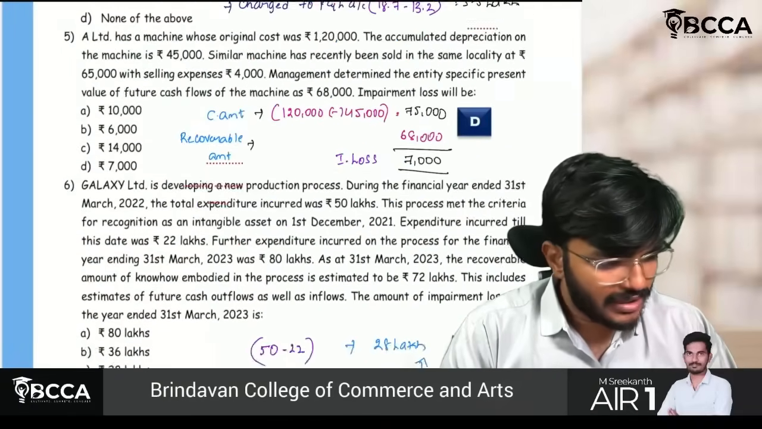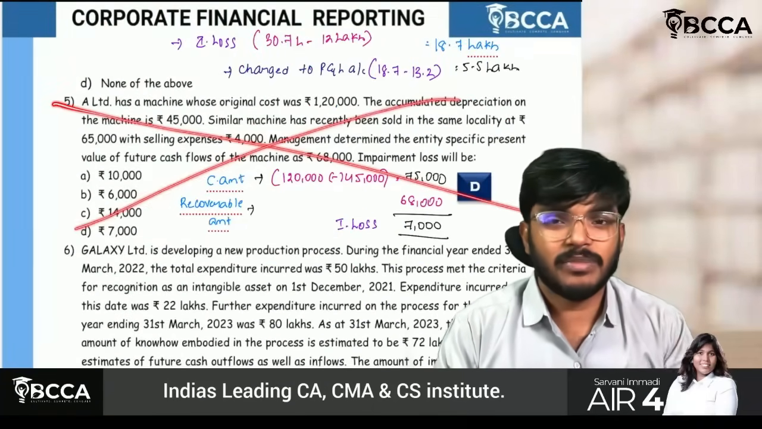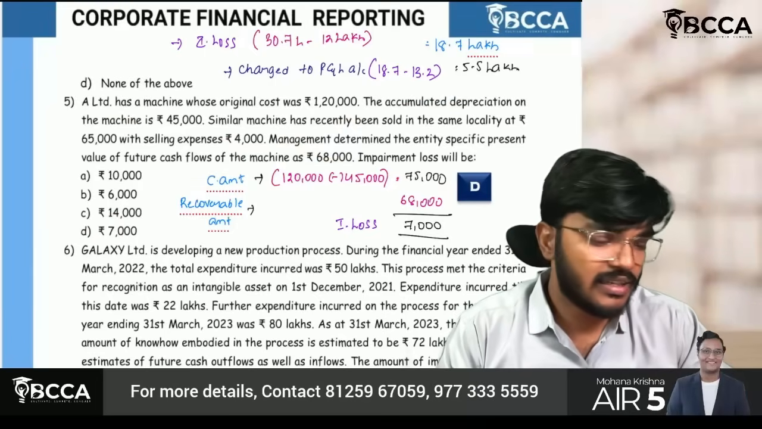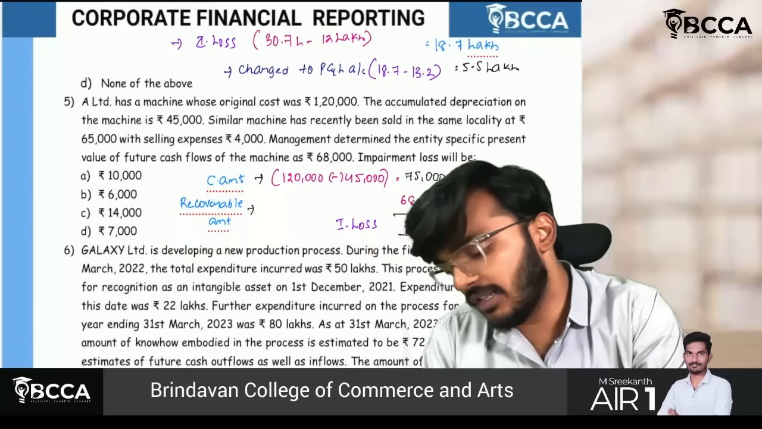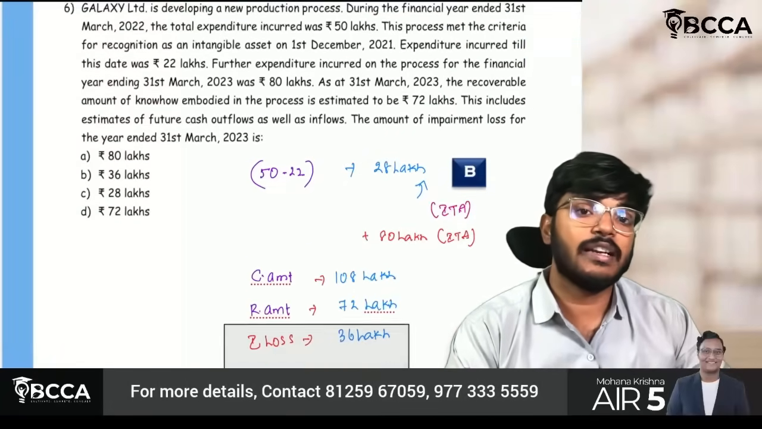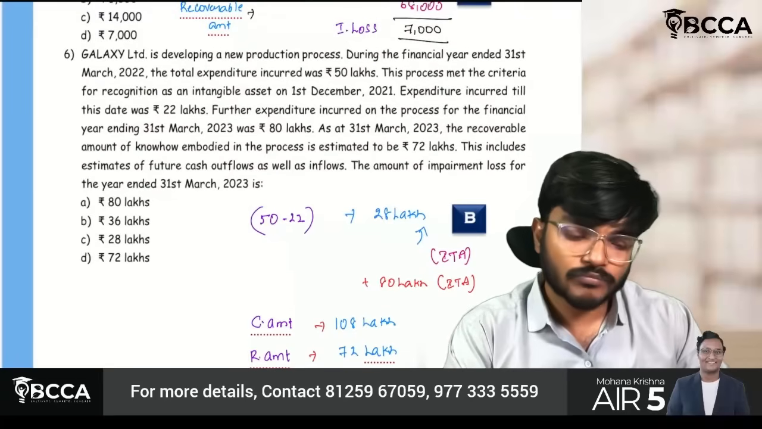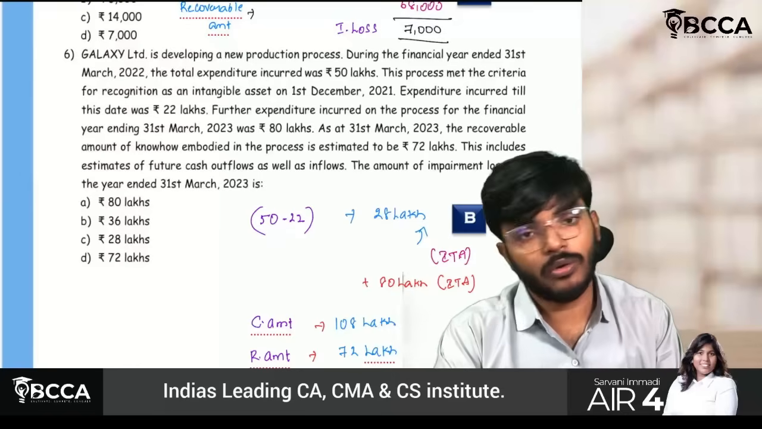So the balance, this fifth question. You can check this question comfortably, guys. Nothing I can explain. Very, very basic question. Just check the carrying amount they have given, and the recoverable amount also they have given. You just have to calculate the impairment loss. So we can ignore this kind of question. Okay. Sixth question, you have to try on your own.